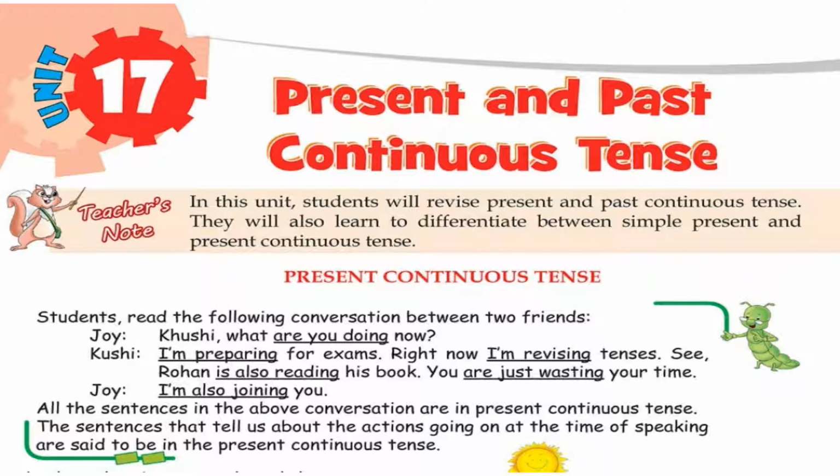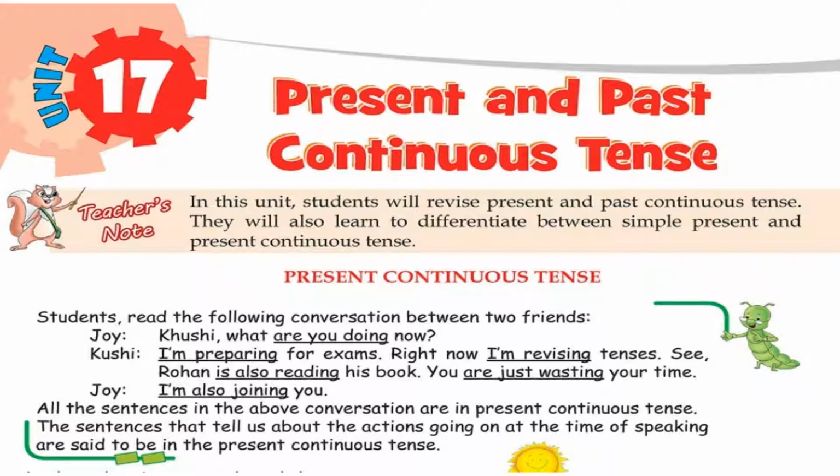Joy: Khushi, what are you doing now? Khushi: I'm preparing for exams. Right now, I'm revising tenses. See, Rohan is also reading his book. You are just wasting your time. Joy: I am also joining you.